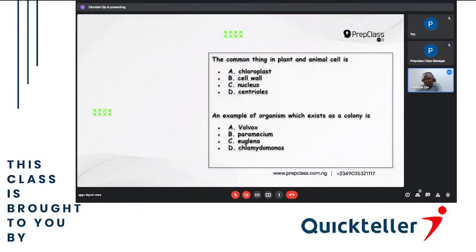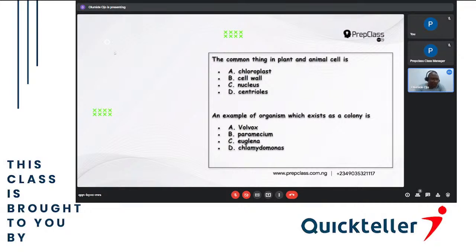An example of an organism which exists as a colony is: A, Volvox, B, Paramecium, C, Euglena, and D, Chlamydomonas. A colony is just like tiny things coming together.